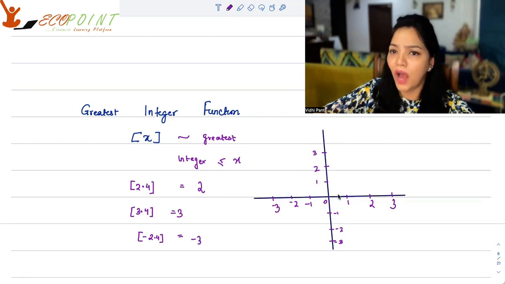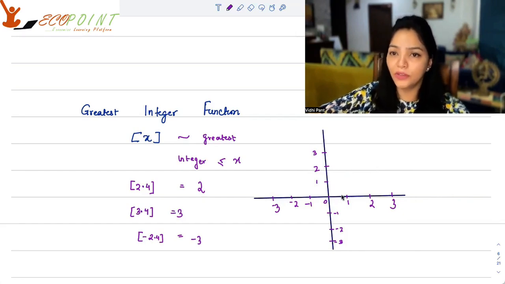But if it is half, what is the greatest integer less than or equal to half? It's 0 only. What is the greatest integer less than or equal to, say, 2 by 3, which is also lesser than 1? The greatest integer less than or equal to 2 by 3 is 0. So between 0 and 1, only 0 keeps coming, but the moment you put 1, 1 comes out, right? So the value at 1 is not here. It's not 0. It's up here.